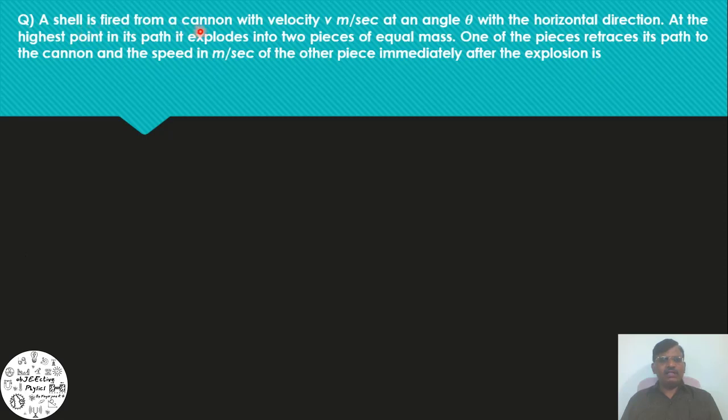A shell is fired from a cannon with velocity v meter per second at an angle theta with a horizontal direction. At the highest point in its path, it explodes into two pieces of equal mass. One of the pieces retraces its path to the cannon, and the speed in meter per second of the other piece immediately after the explosion is: option A, 3v cos theta; option B, 2v cos theta; option C, 3 by 2 v cos theta; option D, root 3 by 2 into v cos theta.